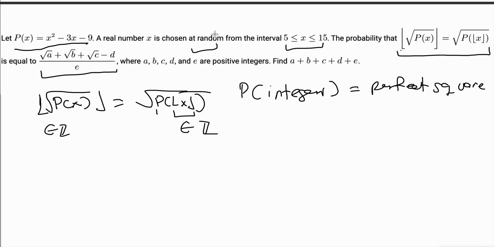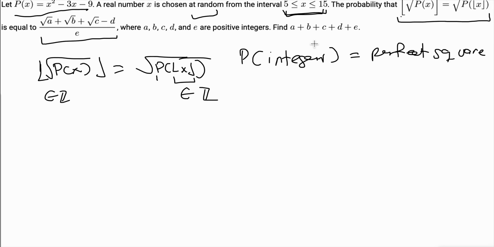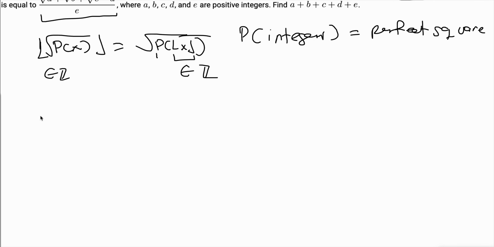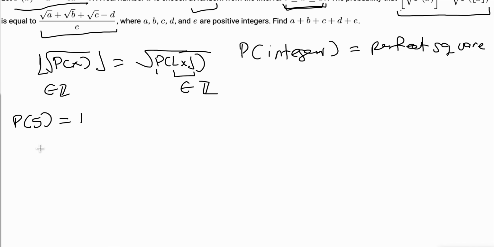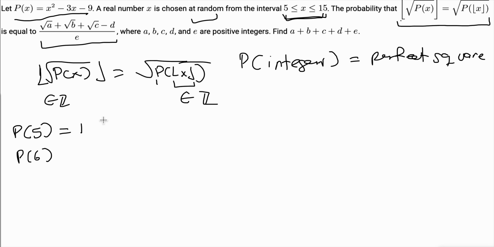And we have bounds on our interval, so we can just test basically every number in this bound, and that's probably the best way to do this. I'll save you time, but basically you find p of 5, and if you plug 5 in, you get 25 minus 15 minus 9, that's equal to 1, and you can just keep on going all the way until you get to 15.